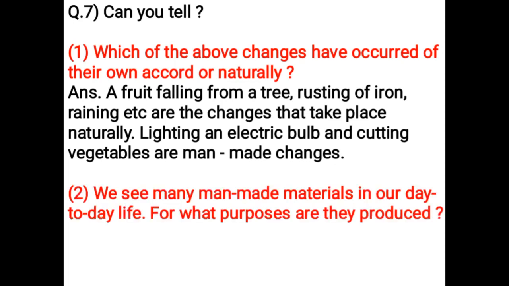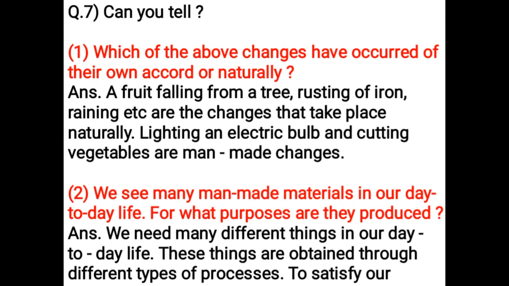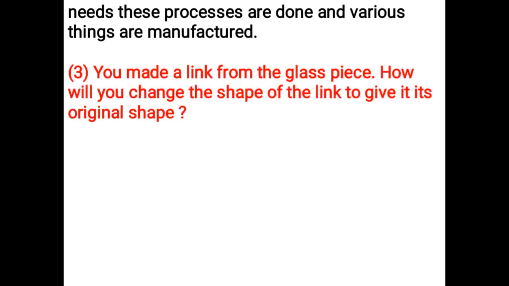We see many man-made materials in our day-to-day life. For what purposes are they produced? We need many different things in our day-to-day life. These things are obtained through different types of processes. To satisfy our needs, these processes are done and various things are manufactured.